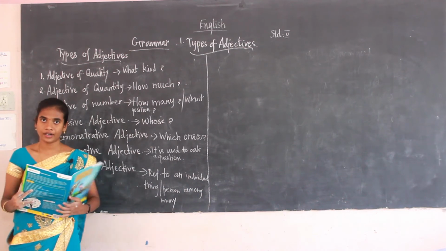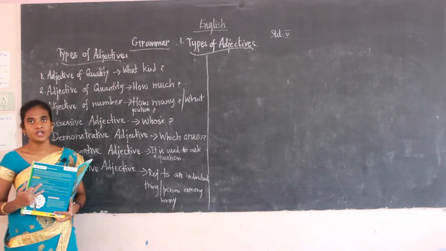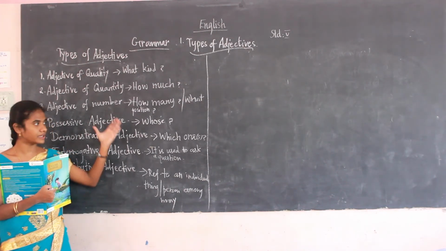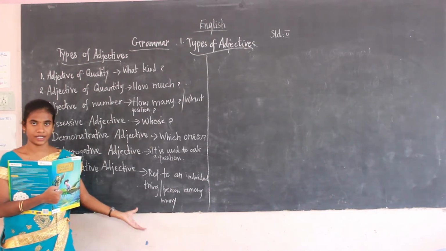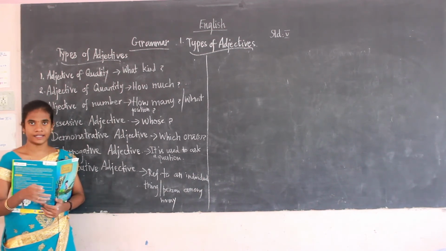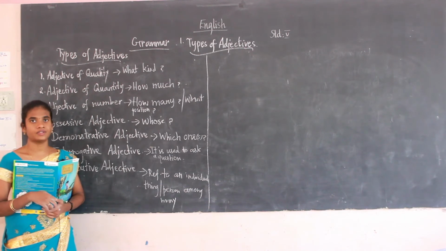Okay, students, have you cleared these 7 types of adjective? In the book back exercise also they are dealing with these types of adjective only. There are 7 types of adjective, and they are asking one by one. So have you all cleared the types of adjective? I hope you understand it.